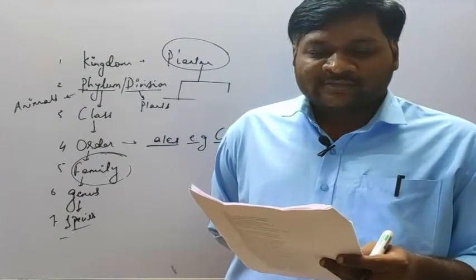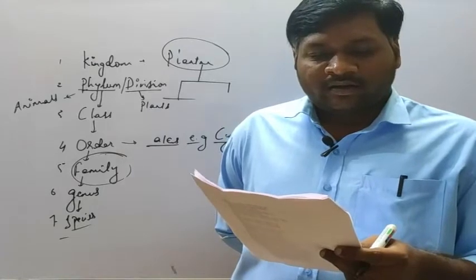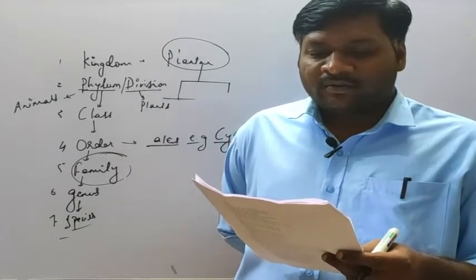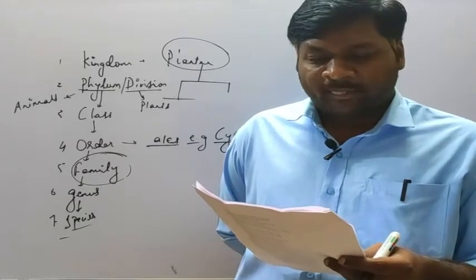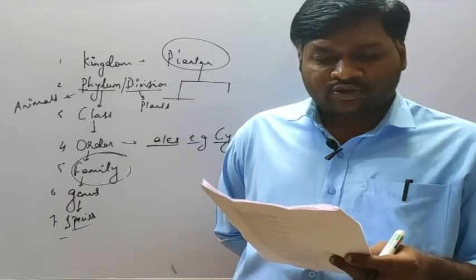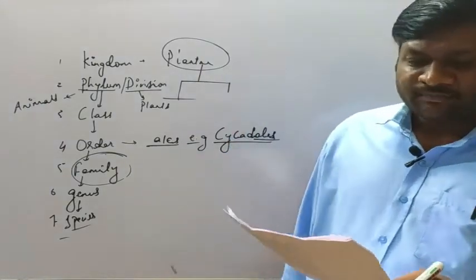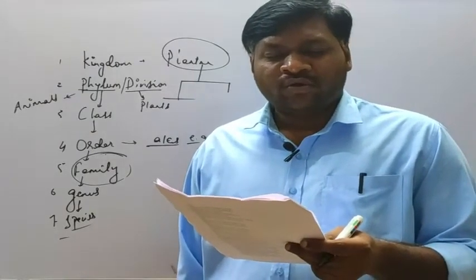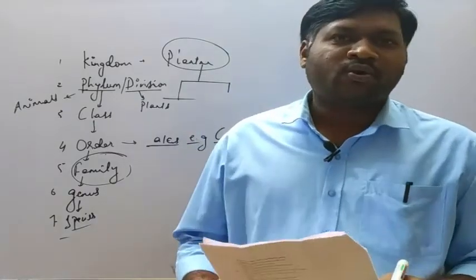So the sequence, first is the collection, then drying, then poisoning, then mounting, then stitching, and finally labeling and deposition. So this is the correct sequence, which is given in option A, that is 3, 1, 2, 5, 7, 4, 6. Okay, so in this way you have to arrange here.